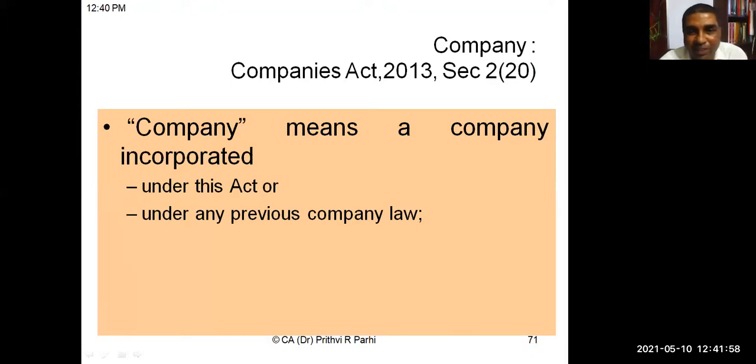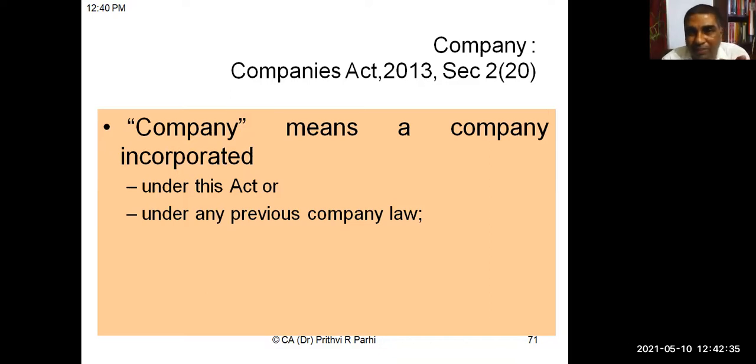incorporated under this act. Which law am I talking about when I say this act? Yes, it is the Companies Act 2013. This is the definition as per the Companies Act 2013. Section 2, Clause 20 explains the meaning of company. Company means a company incorporated under this act or under any previous company law.